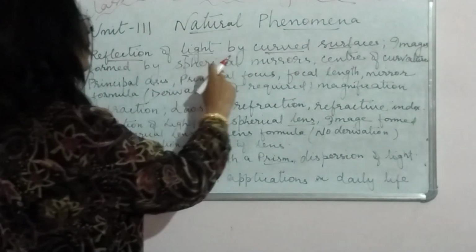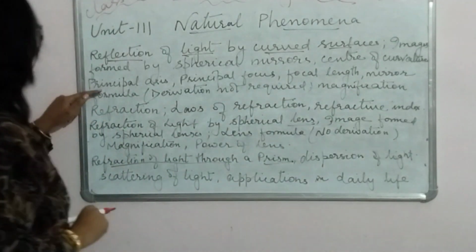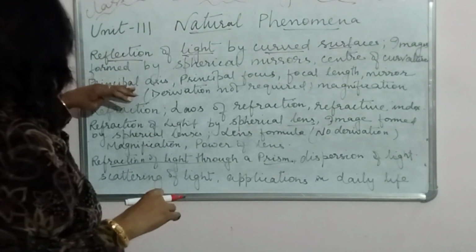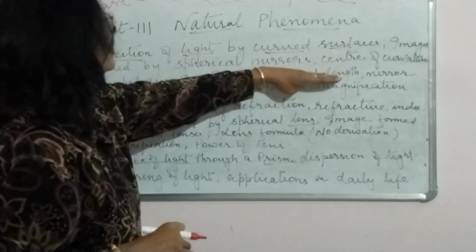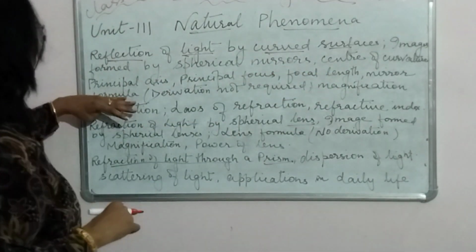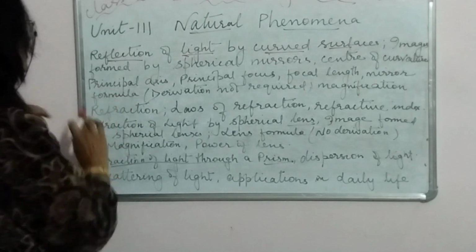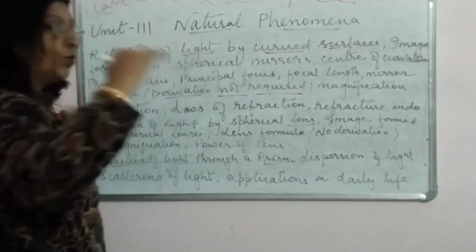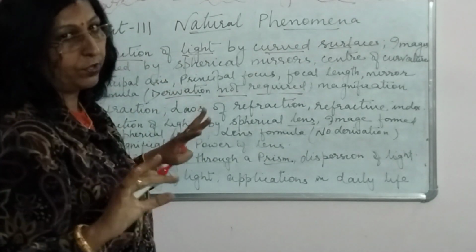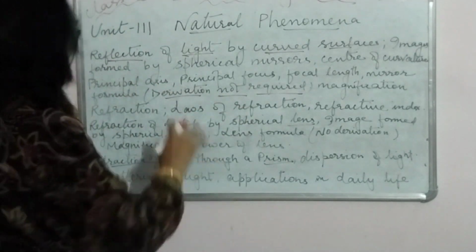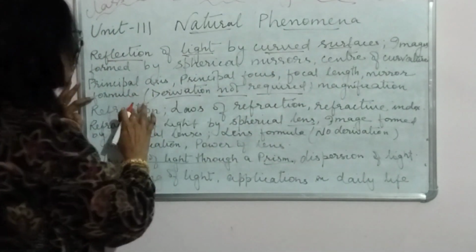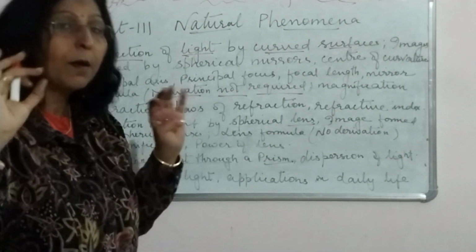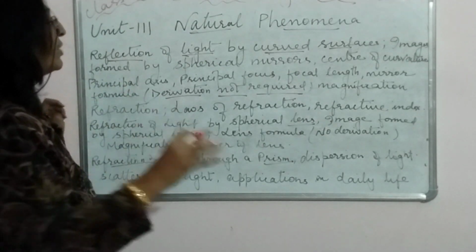Okay, all that is formed by spherical mirrors. Center of curvature, principal axis, definitions, everything you should know. Principal axis, principal focus, focal length, and mirror formula. Yes, mirror formula is required, but the derivation, how you come to that particular formula, is not required. So an important point to note: the derivation of the mirror formula, and even the derivation of the lens formula, is not there. You have to learn the formulas, but the derivation is not there.